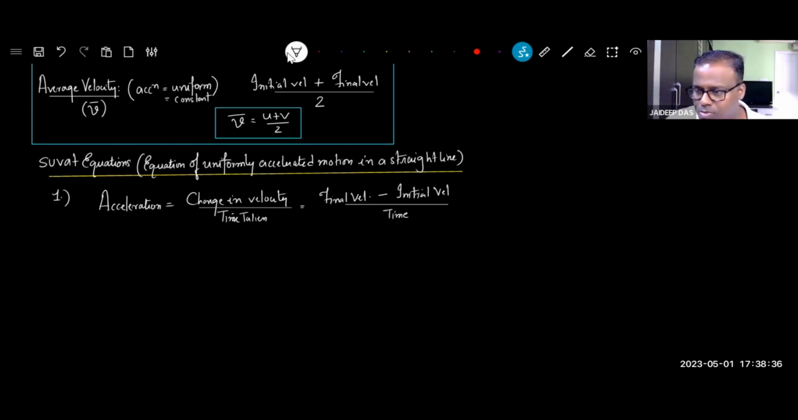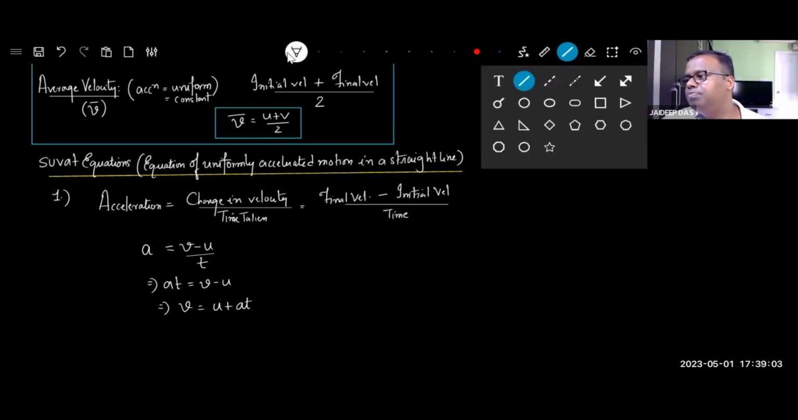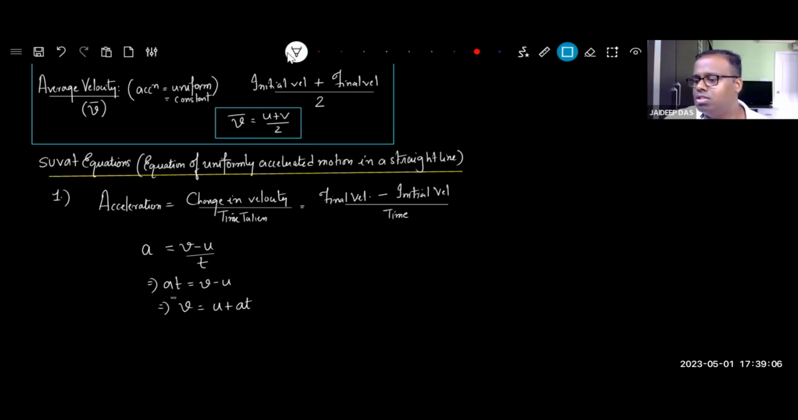Now let's put the notations. Acceleration a is equal to v. Try and write so that there's no confusion. Try and write v like this: v minus u divided by t. So from here you get at equals v minus u, or if you rearrange it, then v becomes equal to u plus at. Okay, this is your first equation of motion.